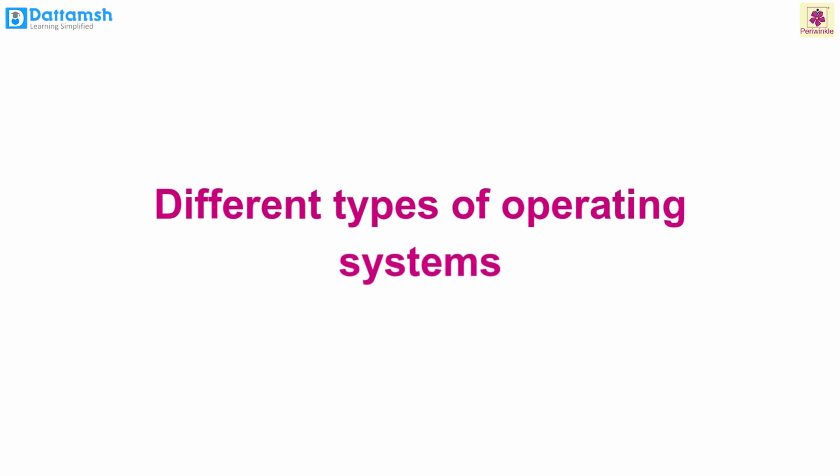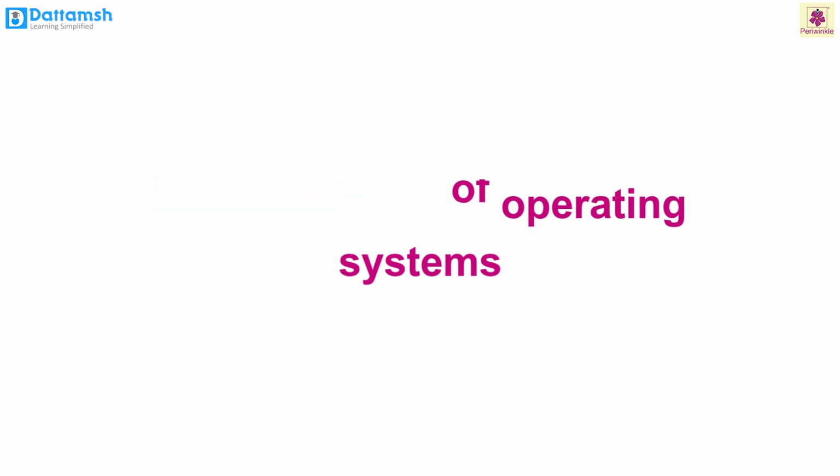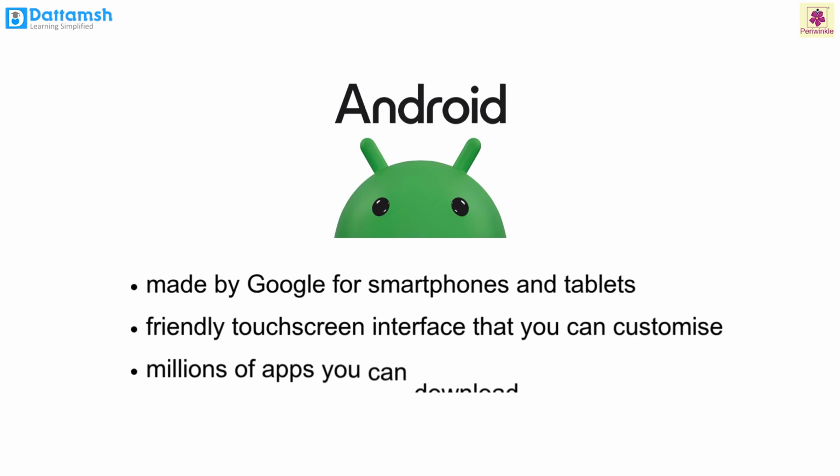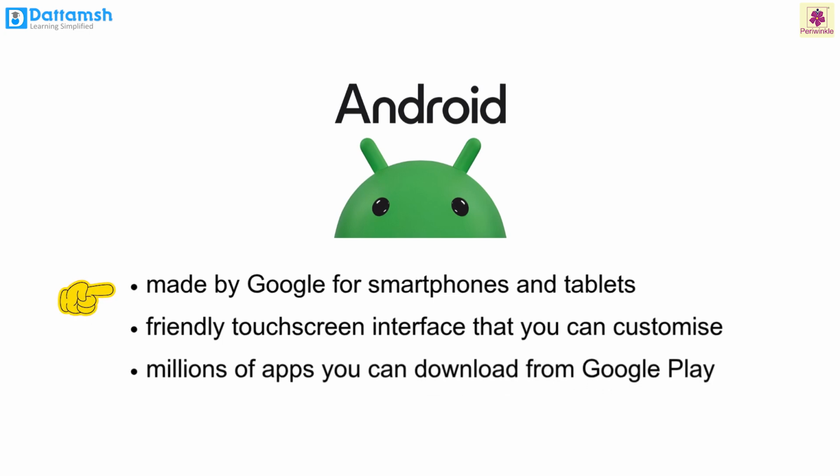Students, now let's look at different types of operating systems. Android. Android is a popular operating system made by Google for smartphones and tablets. It is known for its friendly touchscreen interface that you can customize and millions of apps you can download from the Google Play Store.